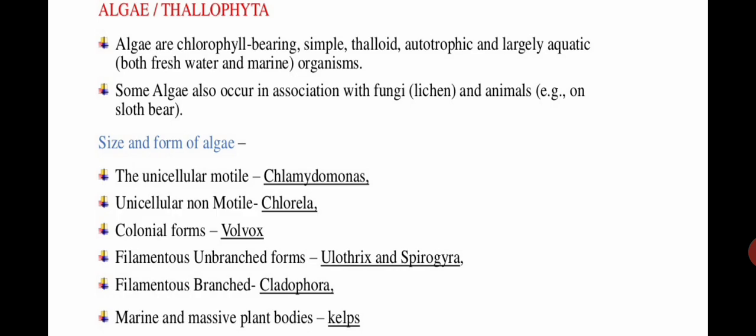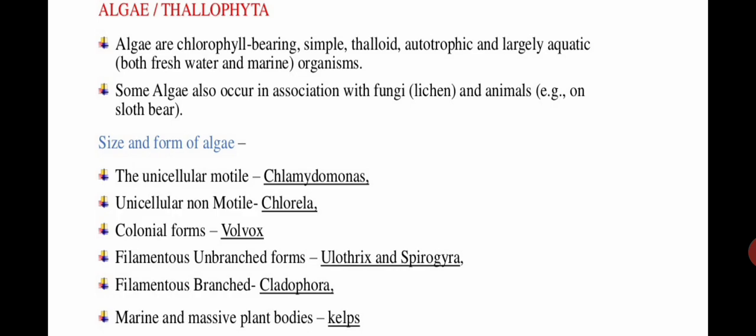Now one thing I have to remind you is that whenever you are mentioning the scientific name of any plant or animal, you have to write it as the scientific name only, and plus you have to underline those scientific terms, isn't it? Like you can see here Chlamydomonas, Chlorella, Volvox, Eulothrix, Spirogyra, Cladophora and kelp.